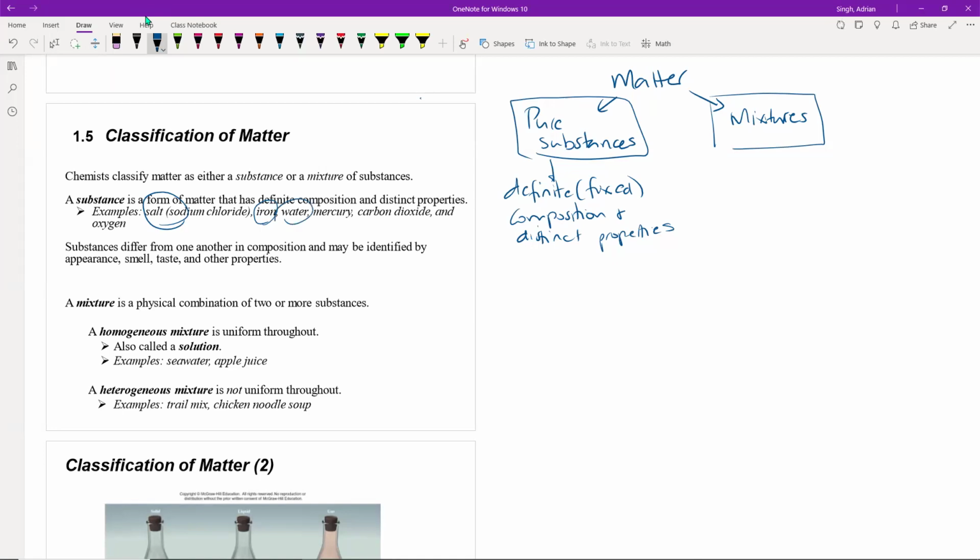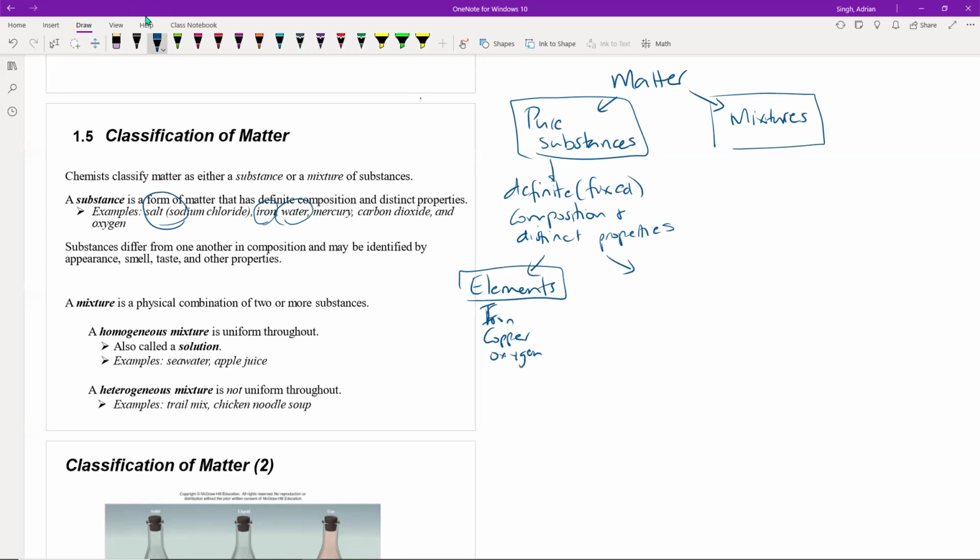The water that you drink would be an example of a pure substance. Under this category, there are also subcategories that we'll see later on, such as elements, such as iron, copper, or oxygen.